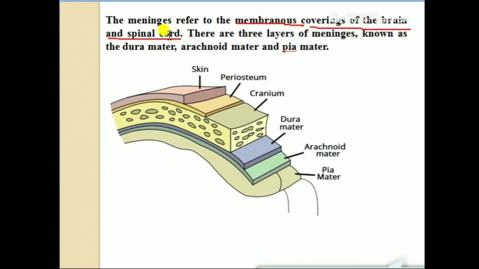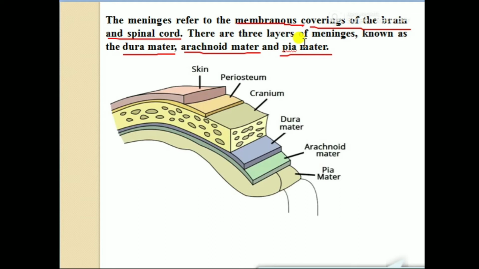There are mainly three layers of meninges: dura mater, arachnoid mater and pia mater. These are the three main layers of the brain.